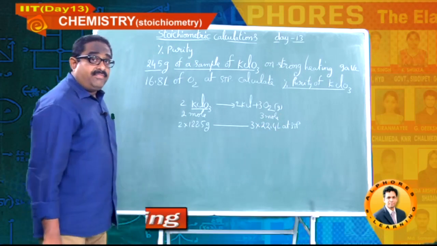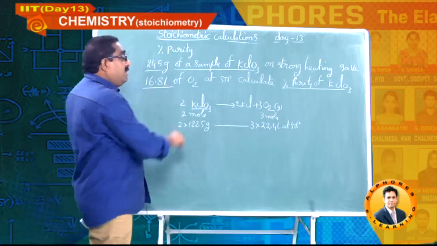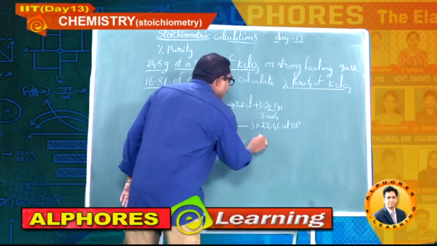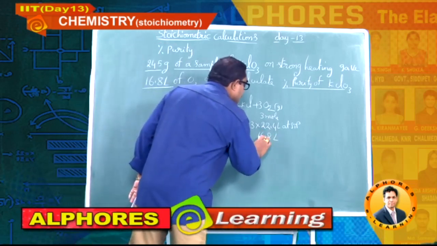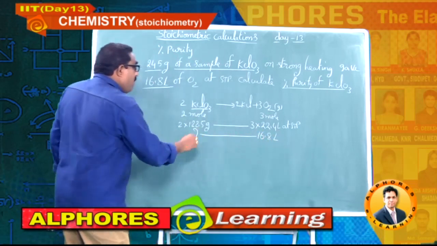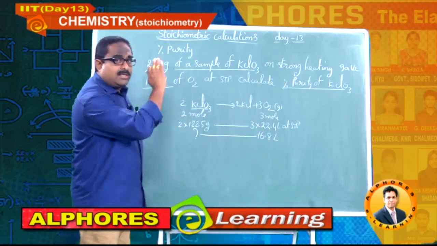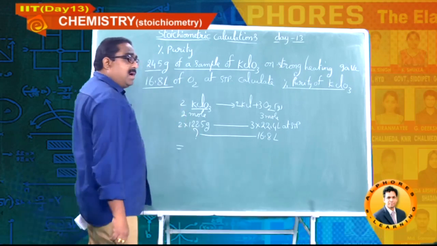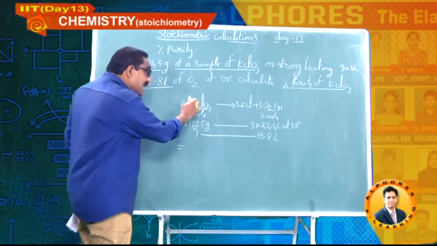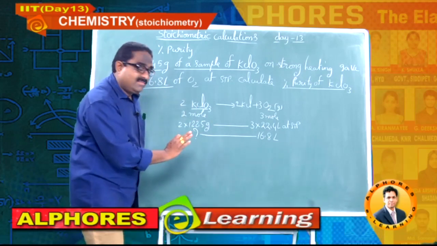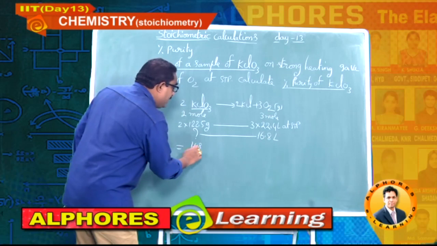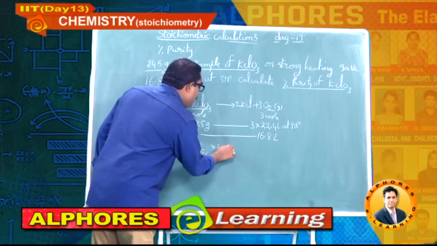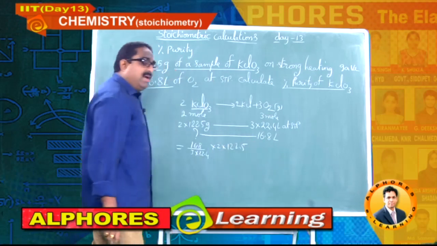But this time he has given only 16.8 liters of oxygen. So take that data 16.8 liters, then what exactly is the mass of potassium chlorate that decomposed here. So here I am going to calculate the mass of potassium chlorate which decomposed actually: 16.8 divided by 3 into 22.4 into 2 into 122.5.